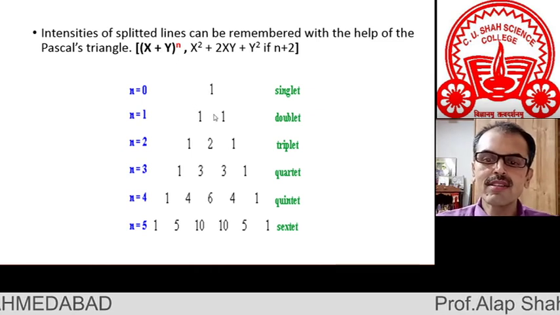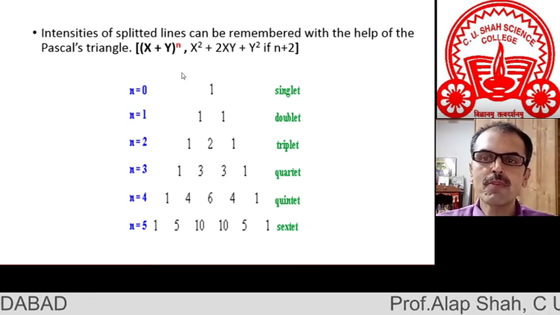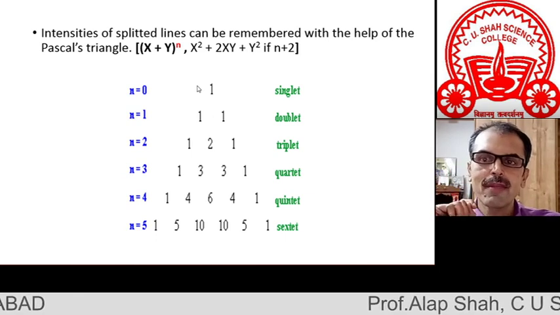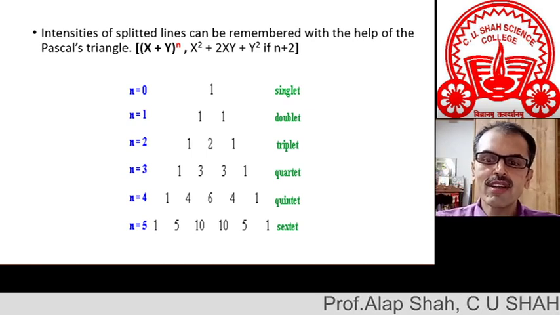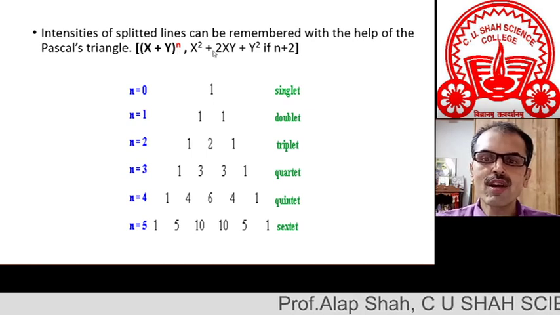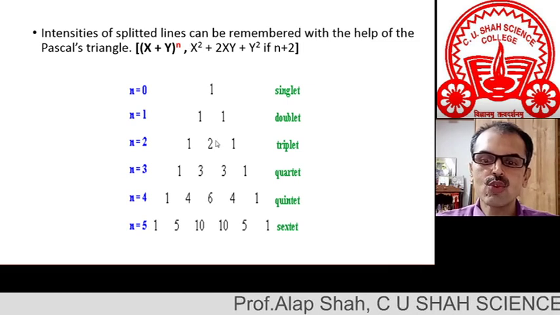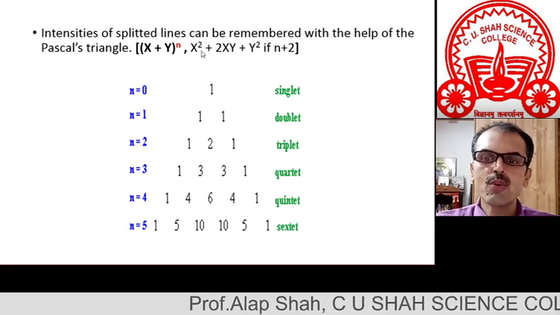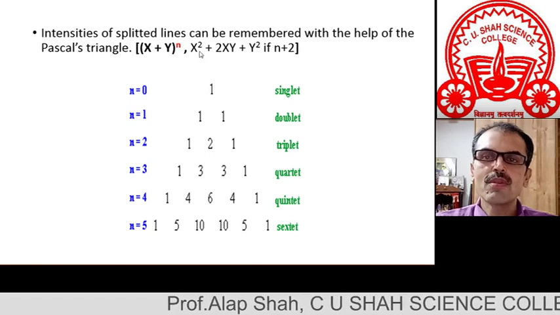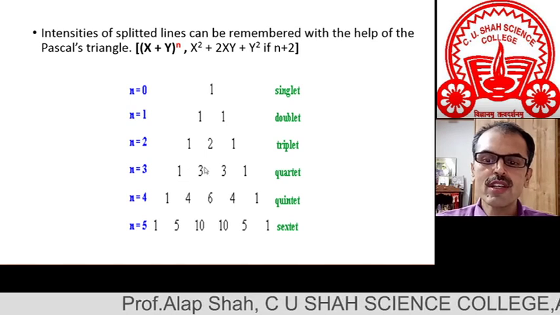But if n equal to 1, then the answer of this step would be x plus y. So Pascal's triangle is actually helping us to remember the coefficients. Coefficient of x is 1, nothing is written, and y also has 1. So this is 1 and 1. As I have shown you here, n equal to 2, then you will get x square plus 2xy plus y square. So coefficients are 1, 2 and 1. Or if you write (x plus y) cube, then it would be x cube plus 3x square y plus 3xy square plus y cube. So 1 is to 3 is to 3 is to 1.